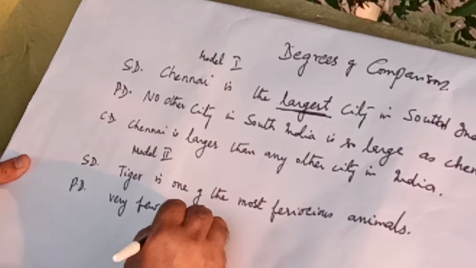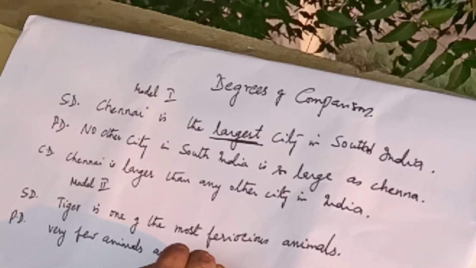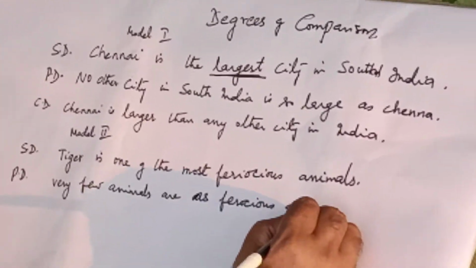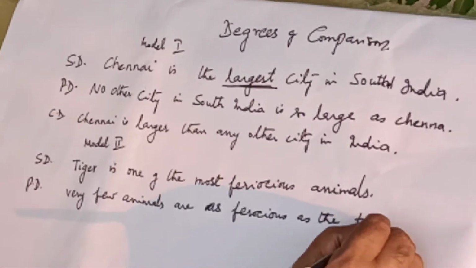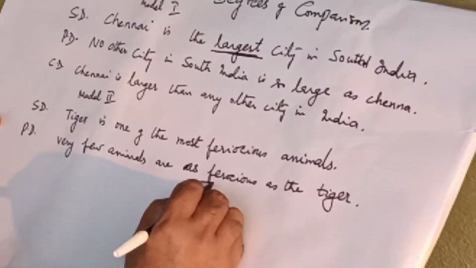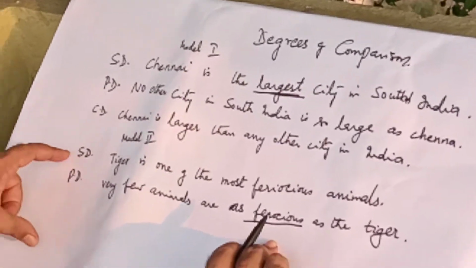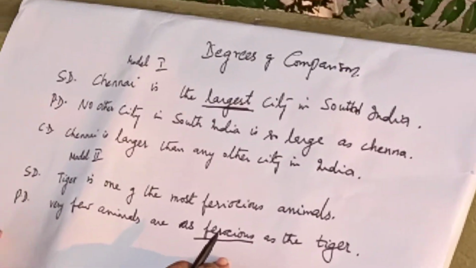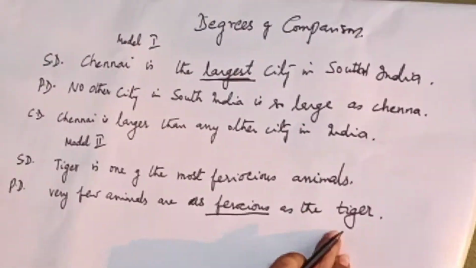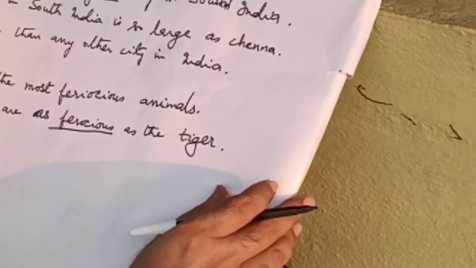Very few animals are as ferocious as the tiger. So I have used the adjective ferocious, that is the positive degree adjective. I have transformed the superlative degree sentence into positive degree sentence without changing the meaning. It means that tiger is one of the most ferocious animals.